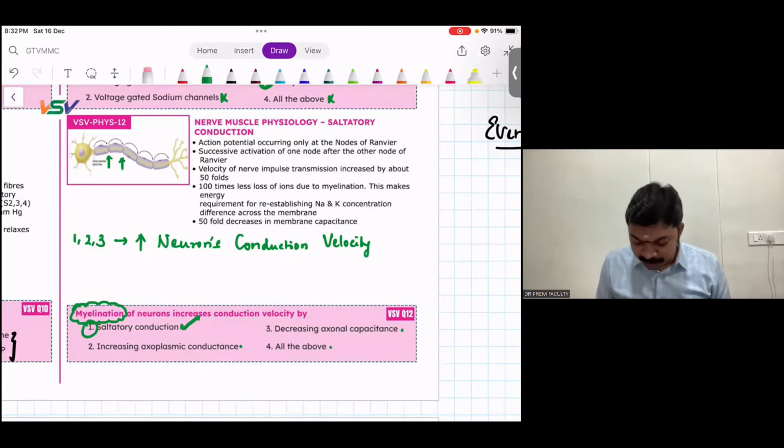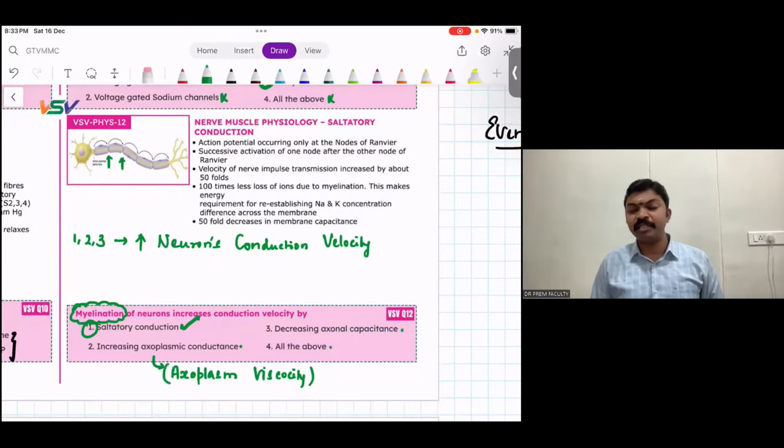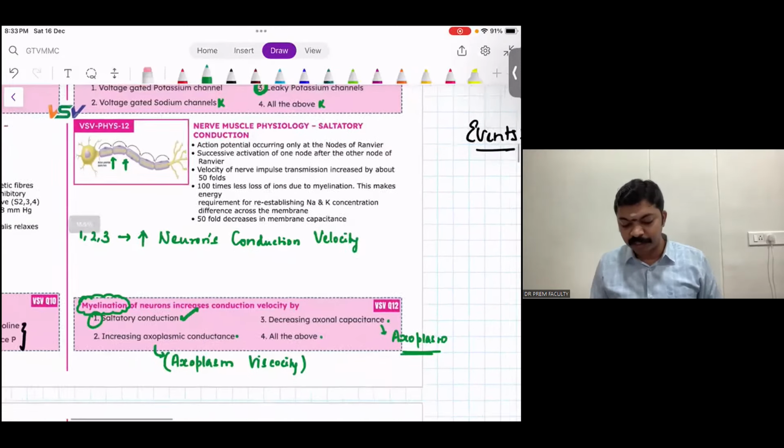Increased axoplasmic conductance is mediated by axoplasmic viscosity. This itself is going to facilitate axoplasmic conductance. It doesn't require myelin. Decreased axonal capacitance is again because of a property of axoplasm and not myelin. And hence the right answer for this question is option 1, guys. That's question number 12.